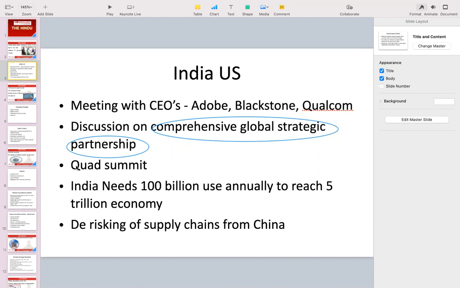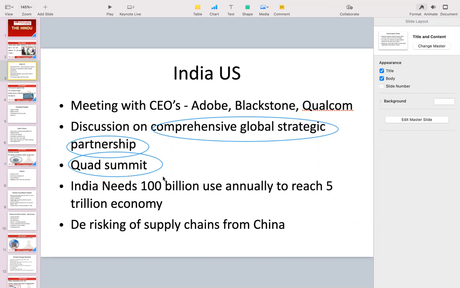Okay. Also, apart from this meeting, there will be a Quad summit. So Quad, all of us know, is a quadrilateral group of India, Japan, Australia, and the United States. These four countries are basically aligned with a peaceful Indo-Pacific region where the freedom of trade can be secured. So both countries are also members of Quad. Do remember this. In the past, we have seen questions coming from this area in the prelims as well as in the mains.